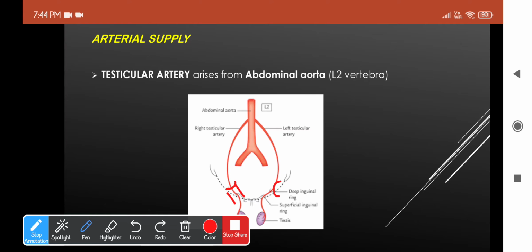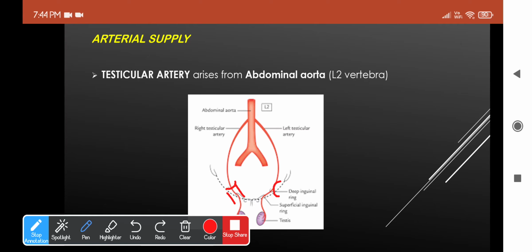On the posterior aspect of the testis, it will divide into a number of small branches. Okay, and also they give two main branches called the medial and lateral ones. Why is it so specific? It is these branches which will penetrate or pierce through the tunica albuginea. Remember, it's the outermost covering, albuginea, and will ramify, which means branch out extensively, and form the tunica vasculosa layer surrounding the surface of the lobules.